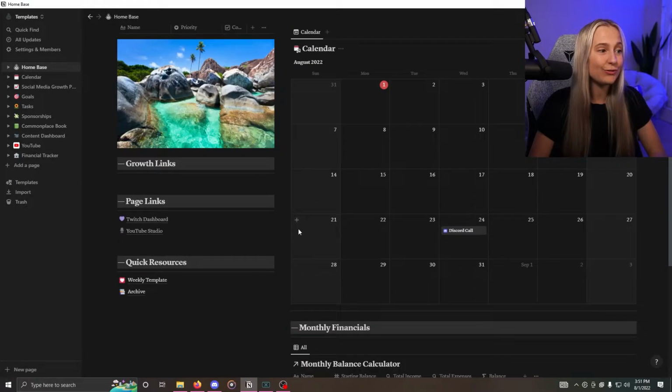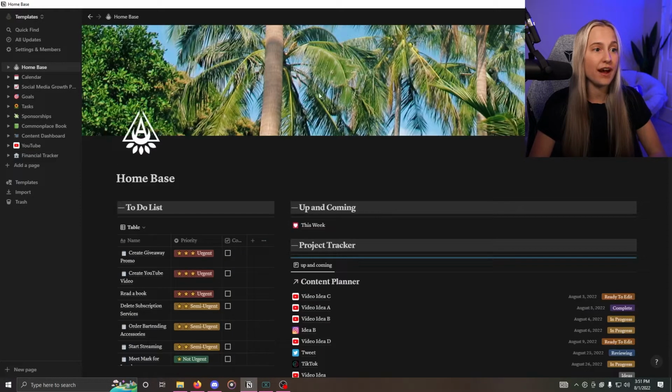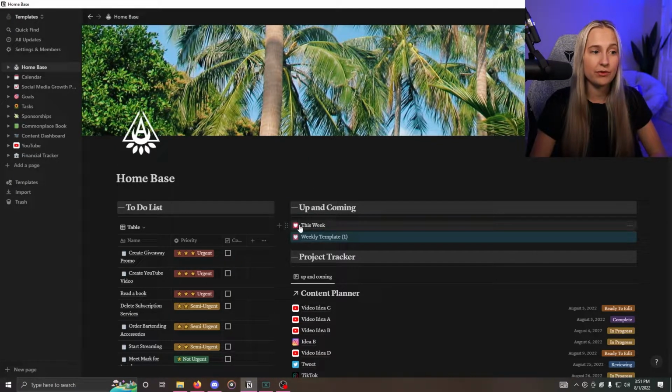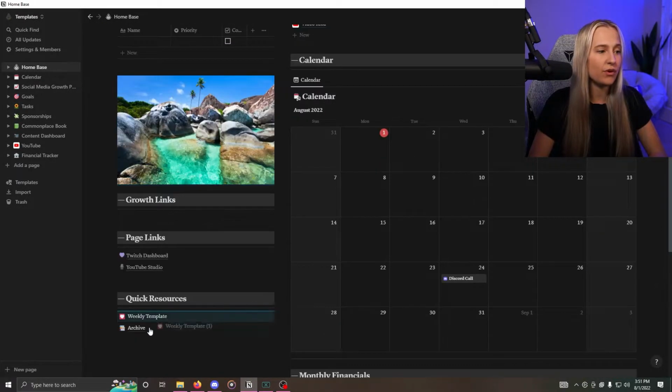The great thing about this is that it actually is a template in and of itself. If we scroll all the way down to the bottom, there is a weekly template right here, and it's super easy. We just duplicate it and rename it to be whatever we want. Once it's done, we drag it up here to use it, and then you would drag the one that you're done with into the archive.